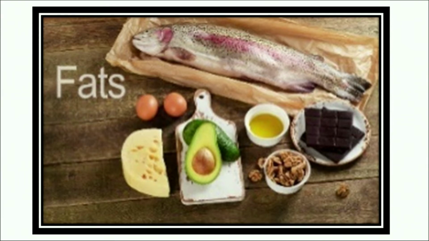Now we are going to discuss proteins. Proteins help to build, maintain and repair the muscles and other body tissues. Proteins are composed of amino acids, which are smaller units. Amino acids are classified into essential amino acids and non-essential amino acids and their count is altogether 22, among which 8 amino acids, which our body cannot yield, are known as essential amino acids and they should be provided through the food.